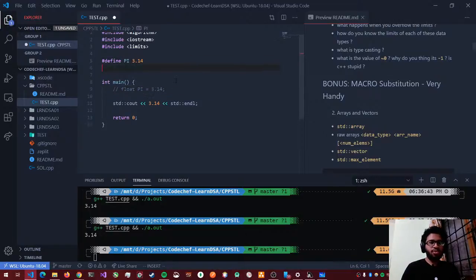Another thing that you can do with macro substitution is called macro functions. If I do max of a and b, okay, so I also need to tell you something called ternary operators.